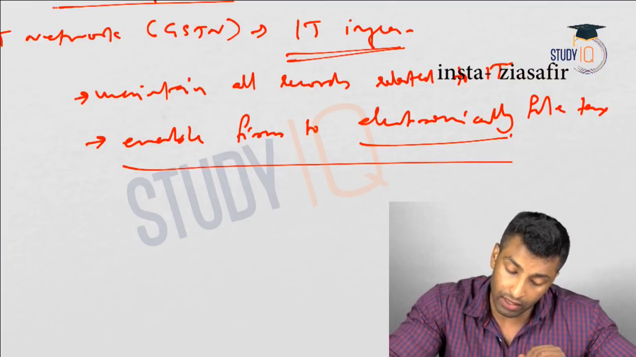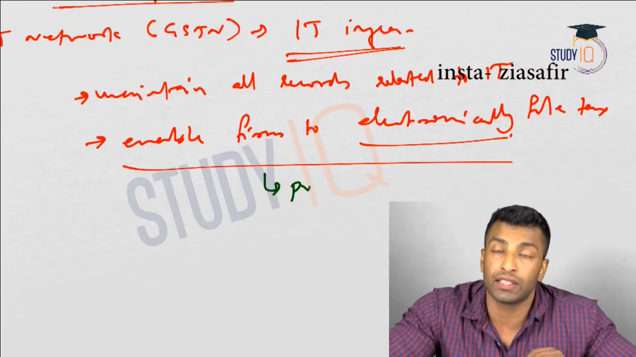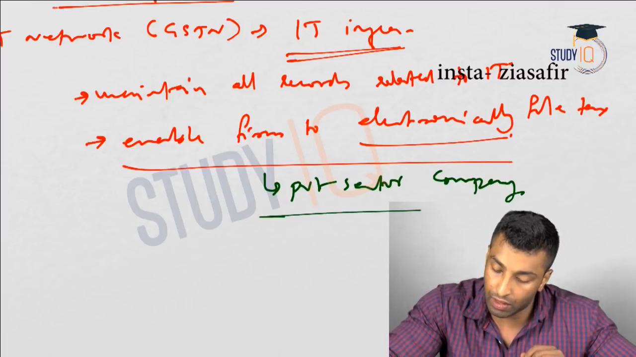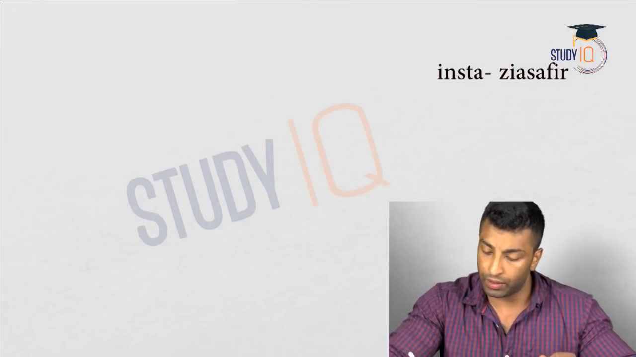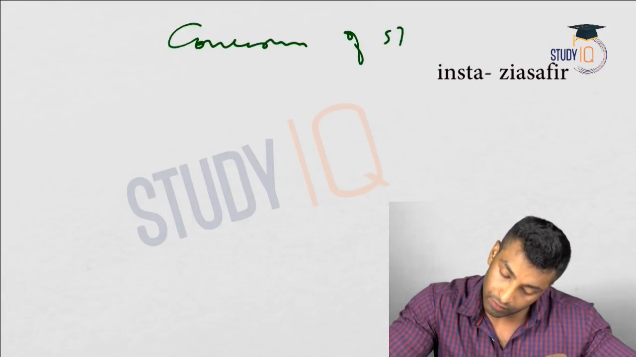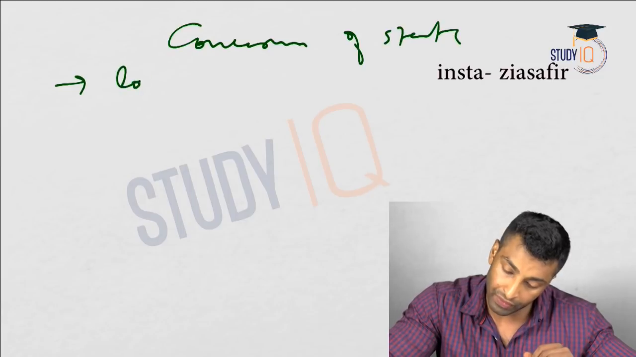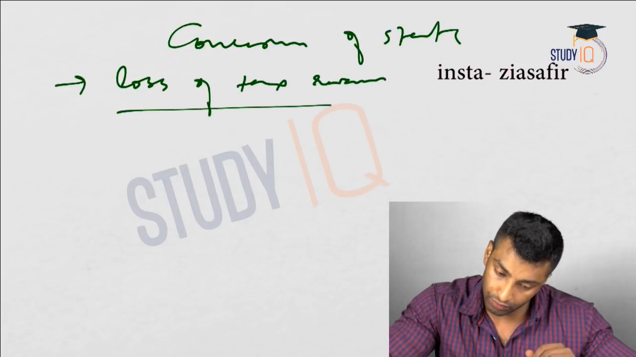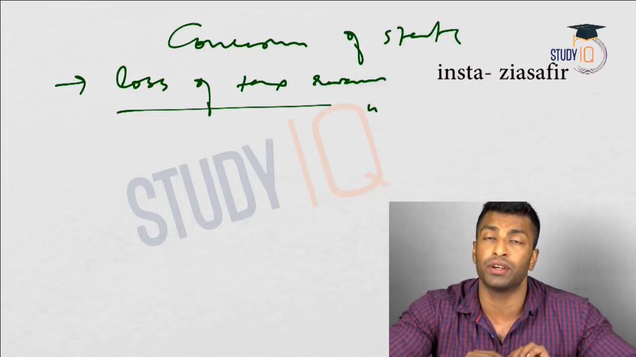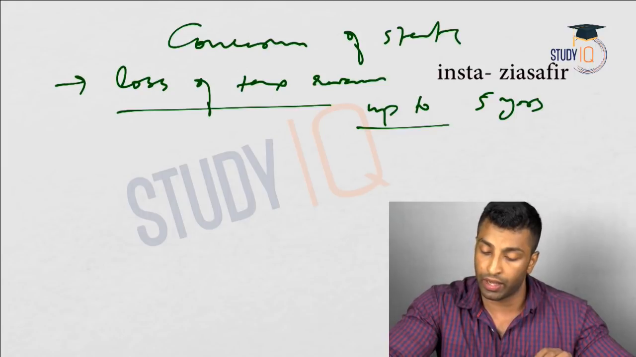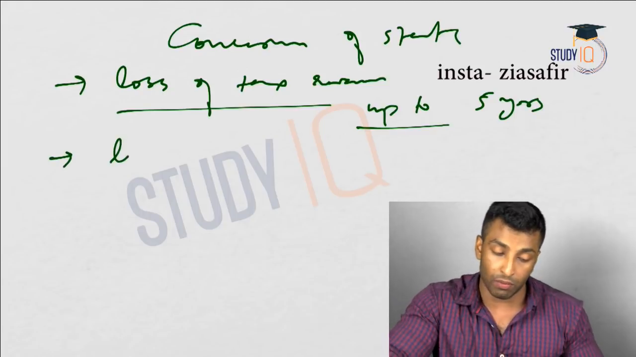But one thing is, it is established as a private sector company. Now quickly look into the issues or concerns of states. Concerns of state. First one, loss of tax revenue, which was addressed in GST. Up to 5 years center will compensate.